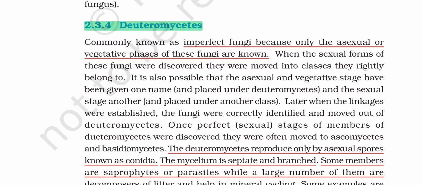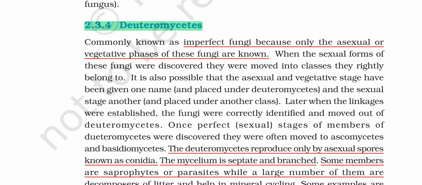Okay, see, the thing here is that the organisms are not correctly known, or it sometimes so happens that the sexual stage is in some other group and the vegetative and asexual stage is in the Deuteromycetes group.